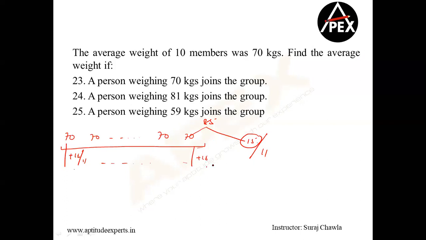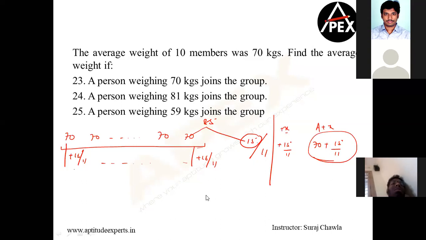Clear? Now we are applying the previous slide's concept. If each term is increasing by x, then the average becomes average plus x. So in this case, my new average in one shot will become 70 plus 15 by 11. This becomes my answer because each term is increasing by 15 by 11. Divya is asking, sir, what if 56 is added? I'm coming, Divya. Do not worry. 59 will solve question number 25.